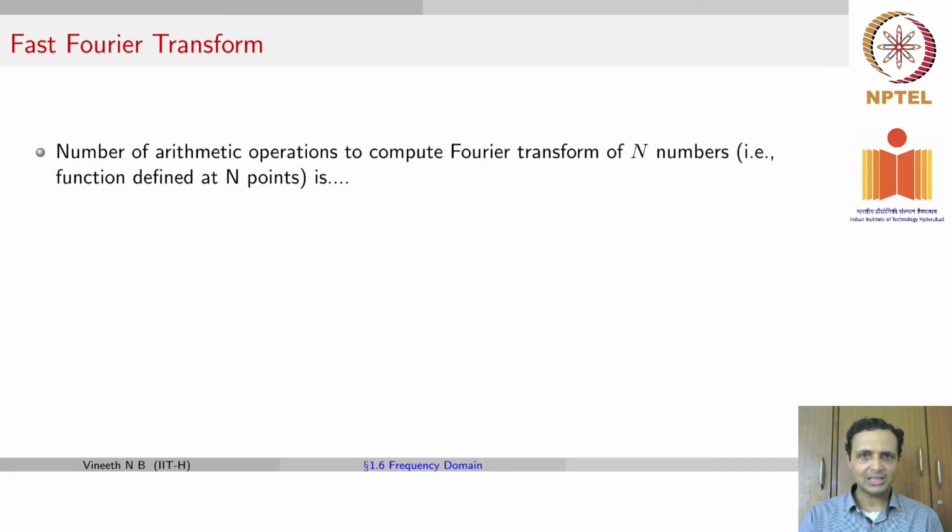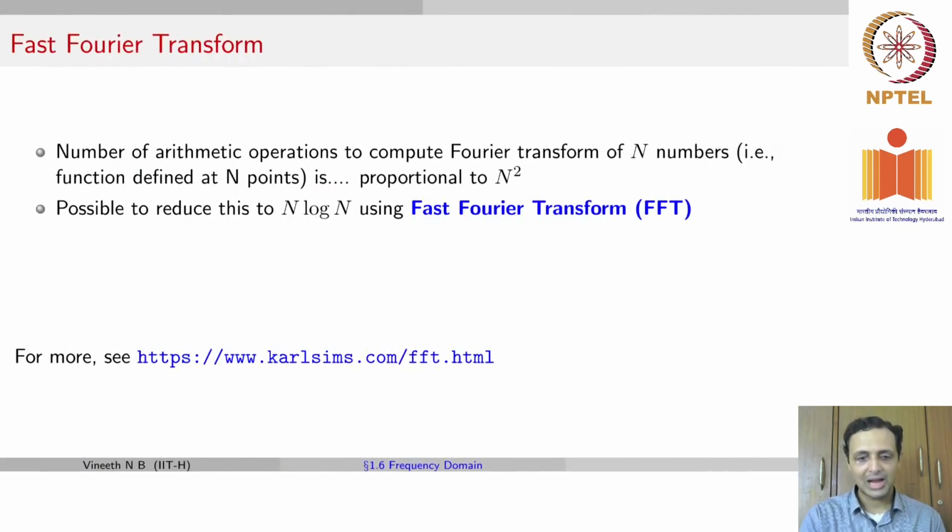So if you now ask me the question, how does it really matter? It looks like the Fourier transform also will take the same number of operations as convolution. Let's try to analyze this. So the number of arithmetic operations to compute a Fourier transform of n numbers, let's say a function was defined with n samples, what do you think would be the number of operations? It would actually be proportional to n square. That would be the Fourier transform just by the very definition of the Fourier transform itself.